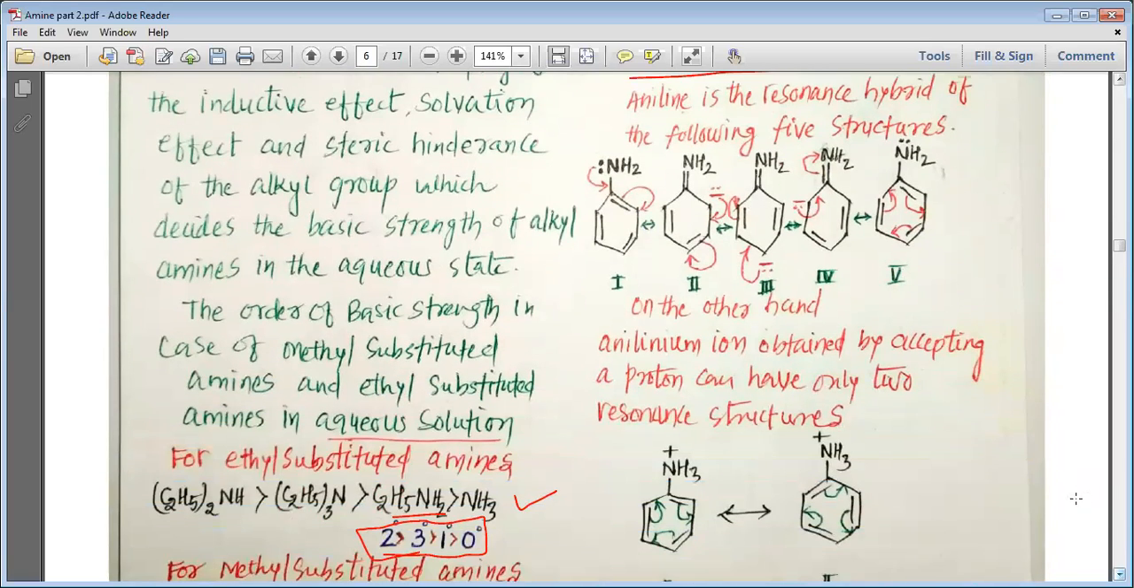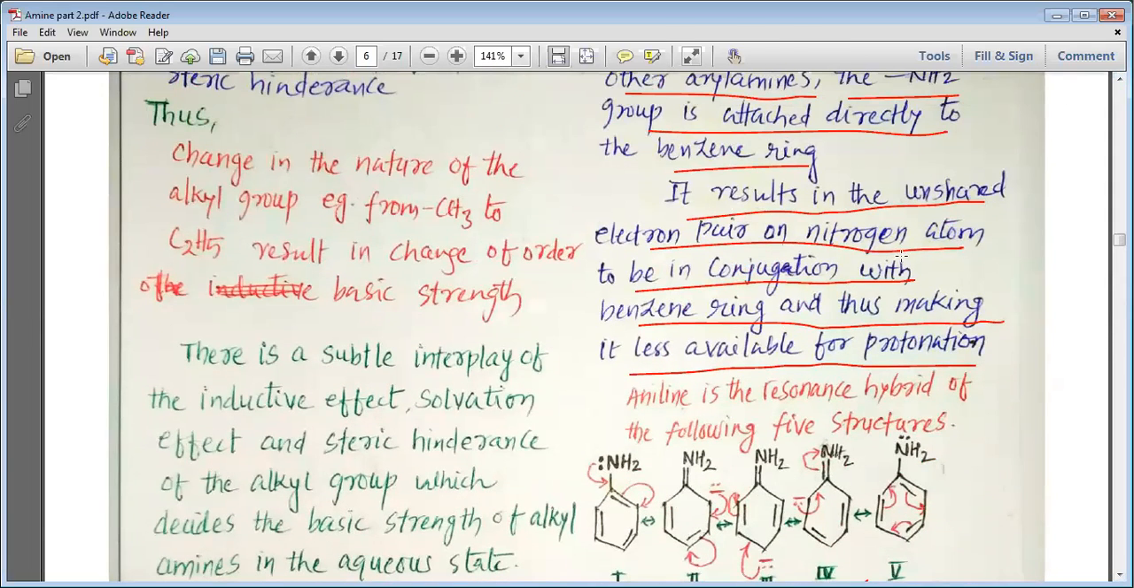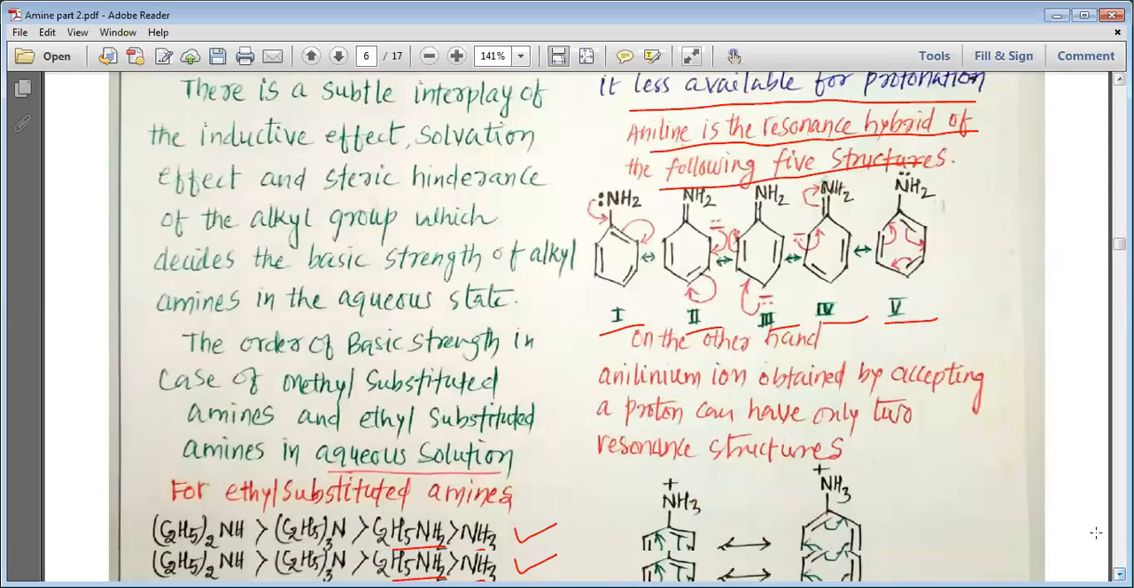You can see, my dear students, that the electron pair present on the amine undergoes resonance, and we get these 5 various structures. These 5 structures arise because the electron pair from nitrogen involves itself in resonance inside the aromatic ring. So when an amine group is bonded to the aryl group, the electron pair on nitrogen undergoes resonance, and that is why it is less available for protonation. Aniline is a resonance hybrid of the following 5 structures. So whatever aniline we see is the resonance hybrid of all these 5 structures.